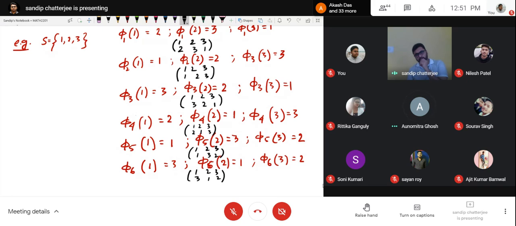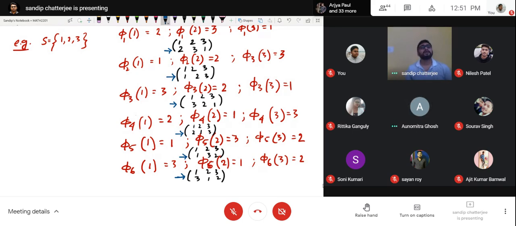Yes, sir. So if you look at the second row, can you tell me what we have actually done here when I talked about this mapping? Just look at the second row, the row that is below, whatever I have written in the second row. What have you done here?